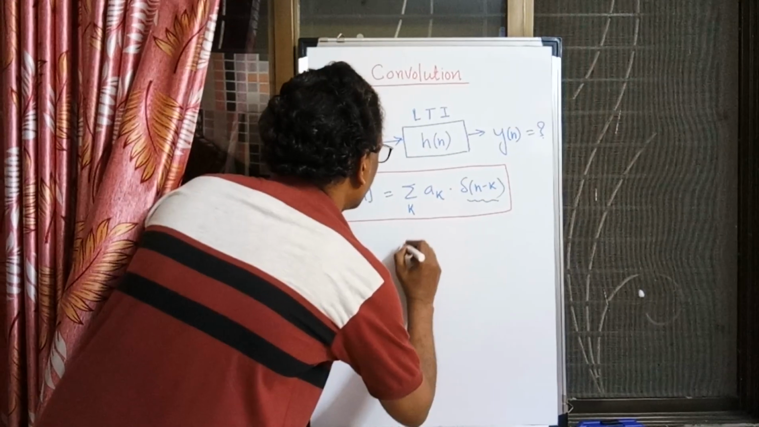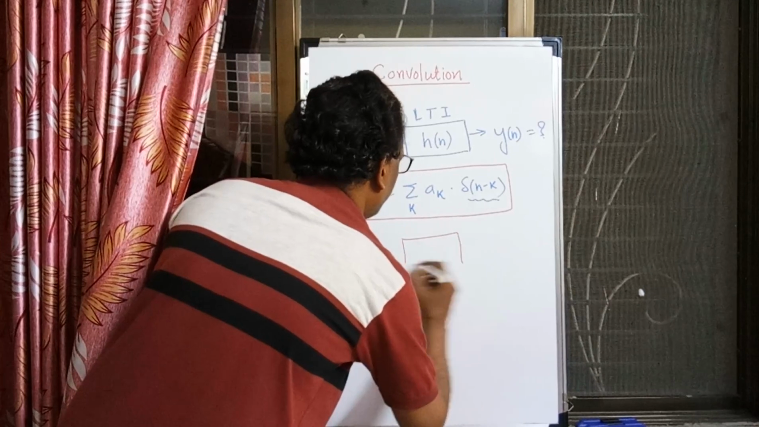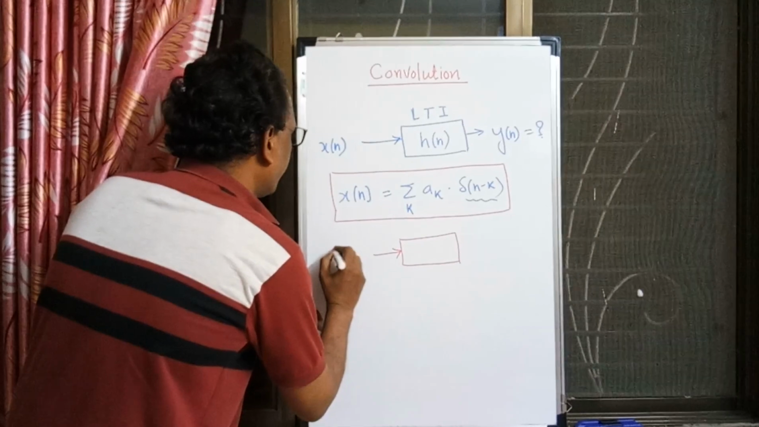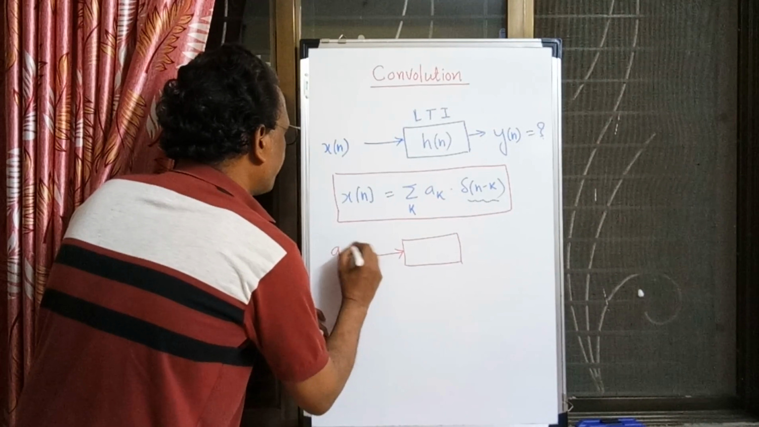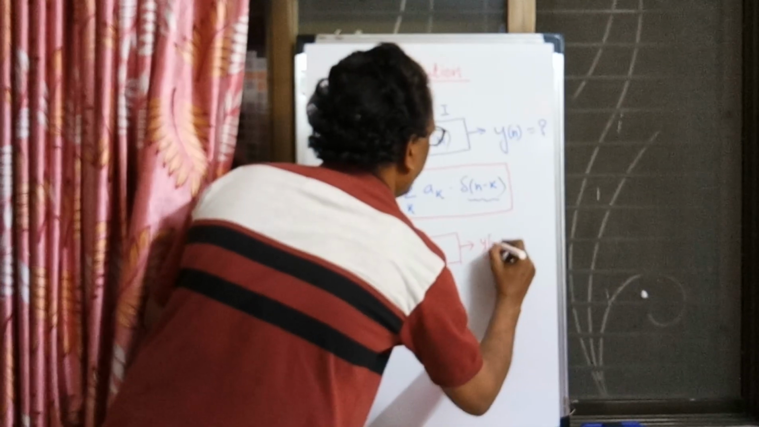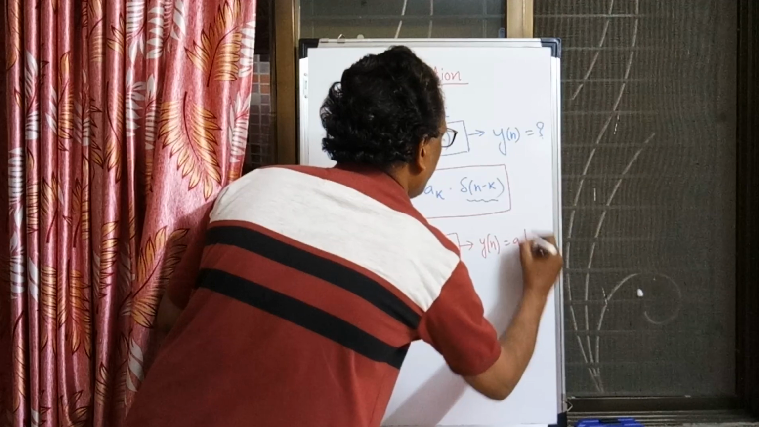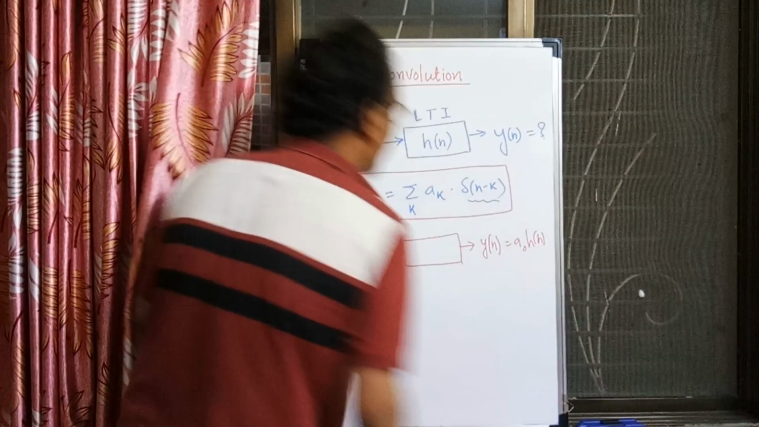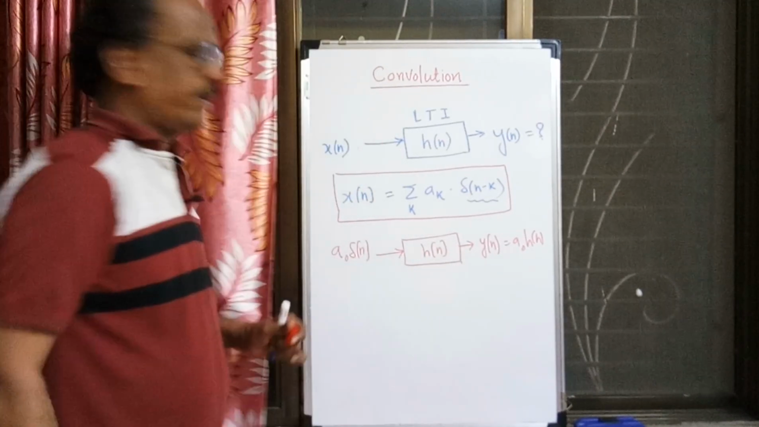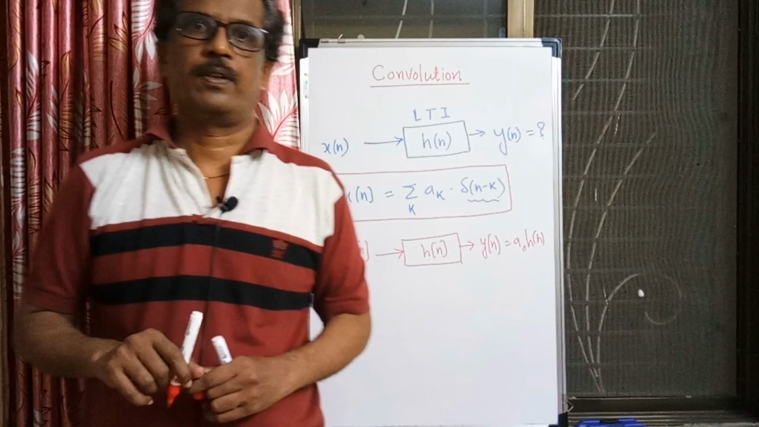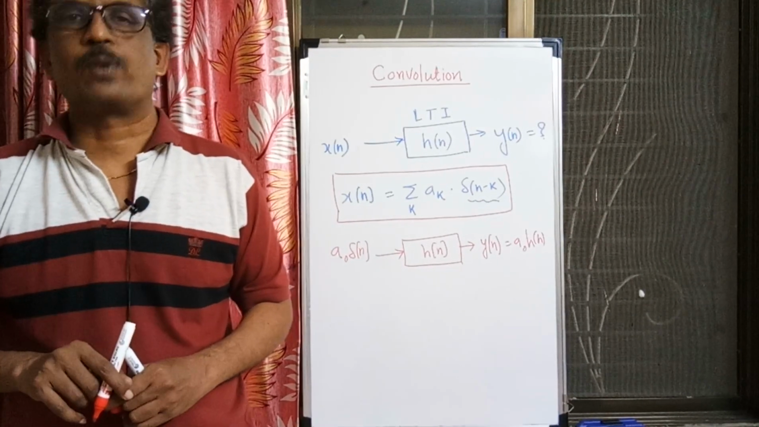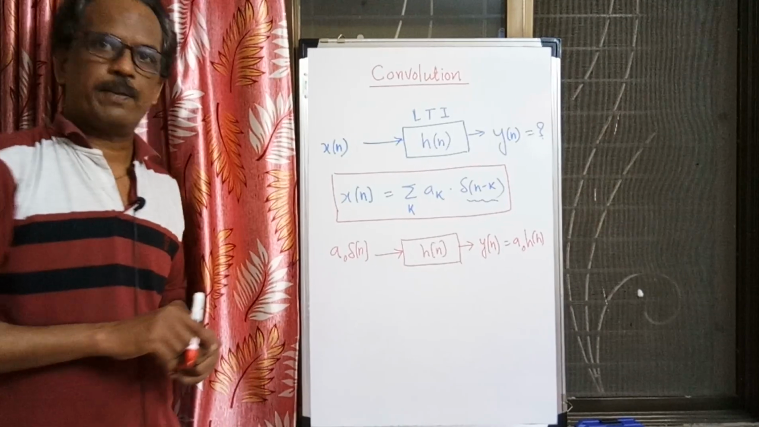Let us say my system is linear. Then for A0 times del n, what will y of n be? A0 times h of n. Since we know that the system is LTI, when the input is del n the output must be h of n. Since the input is scaled, the output will also be scaled because the given system is linear.